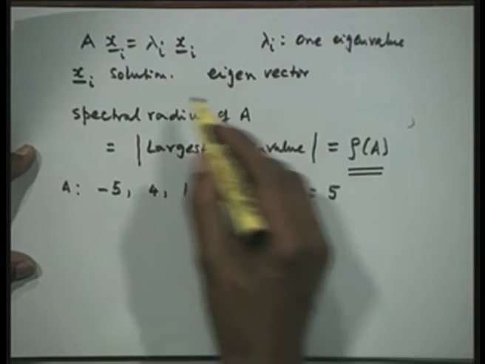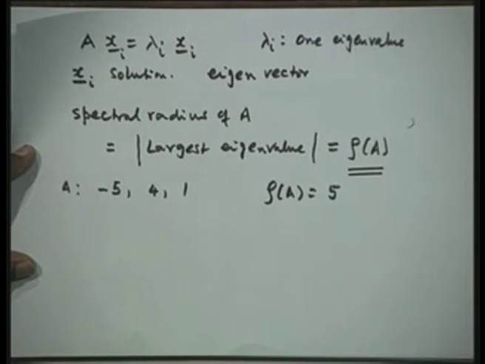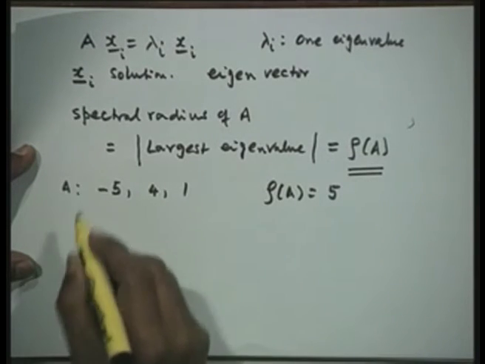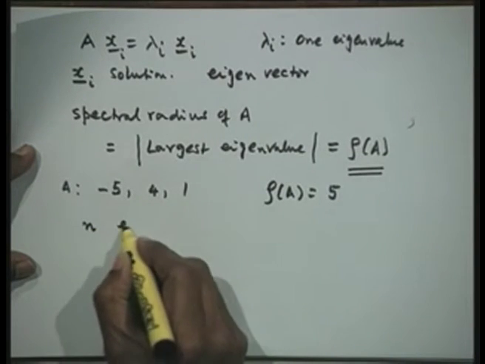Now, if I have an eigenvalue problem, it has n eigenvalues. So, we have n eigenvalues.